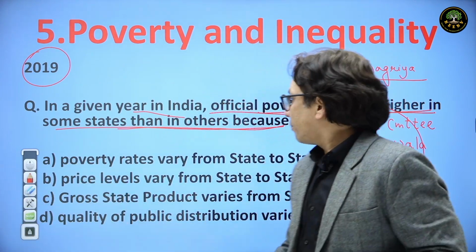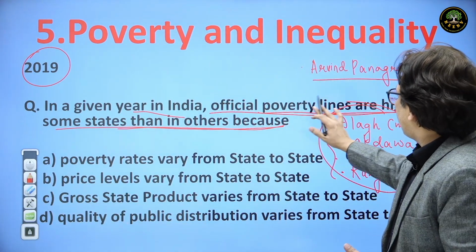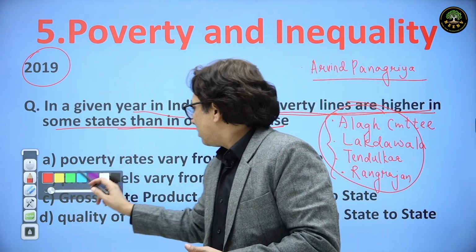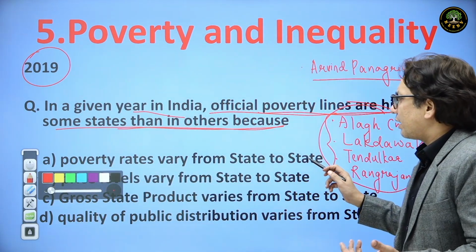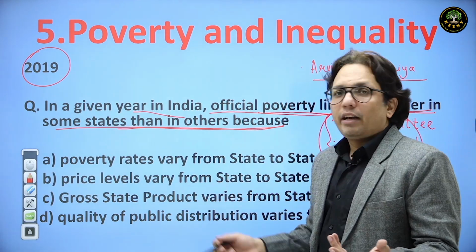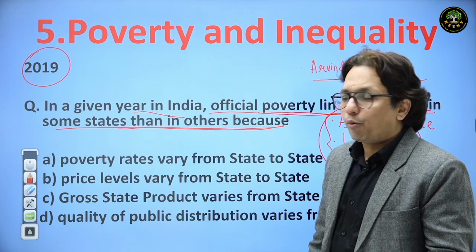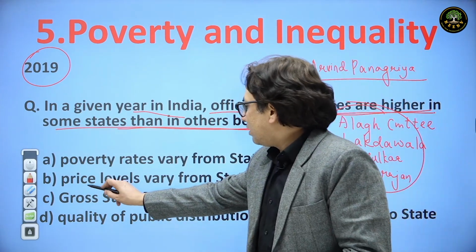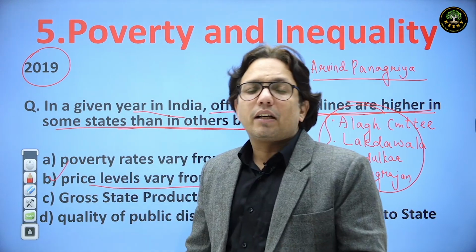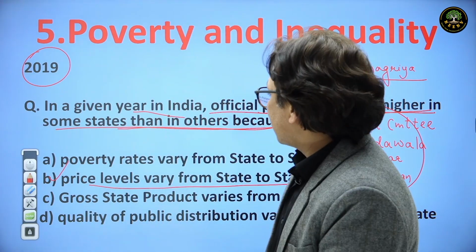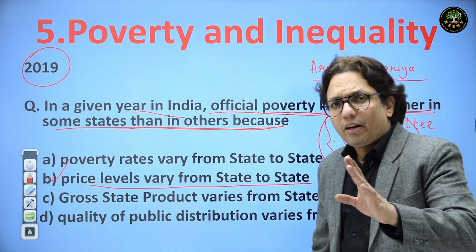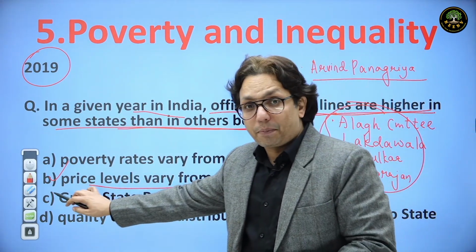See the options. Why is the official poverty line higher in some states? Because poverty rates vary from state to state. That's not the reason, because obviously certain states would have different poverty rates depending upon how many people are below the poverty line. Price levels vary from state to state. Yes, the discussion which we had about vegetable thali right now actually tells that there is a difference in price levels from state to state. So that's the correct answer. It appears correct.